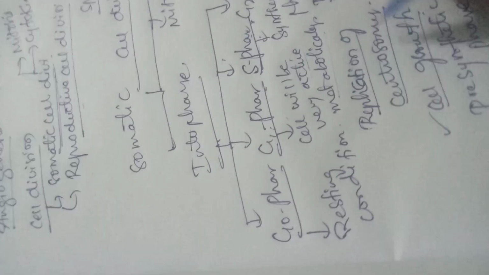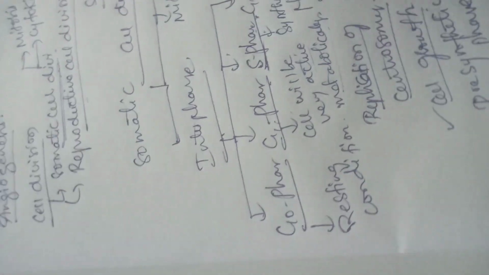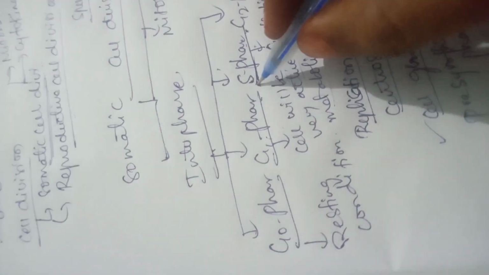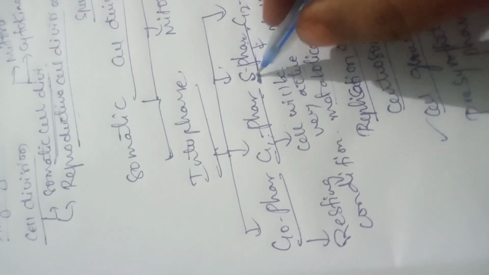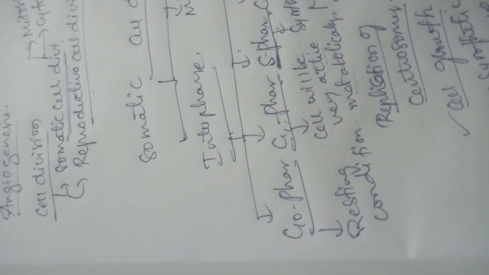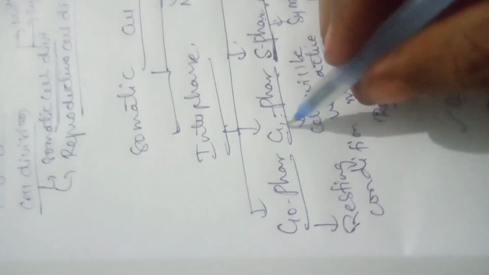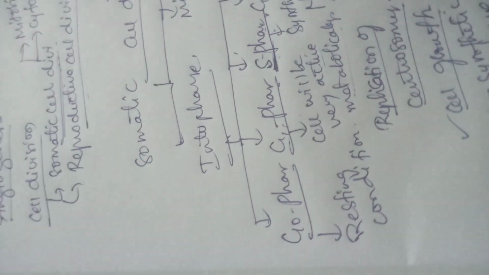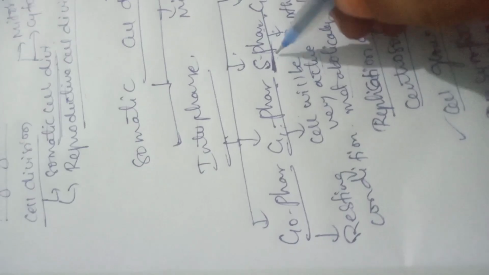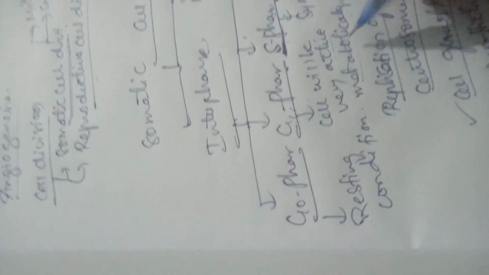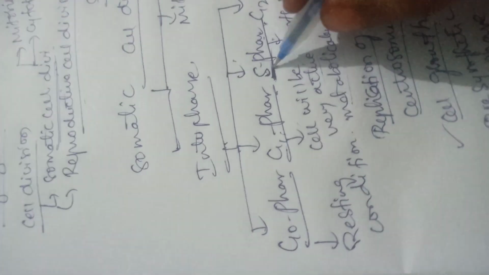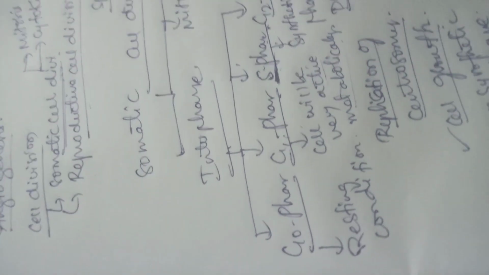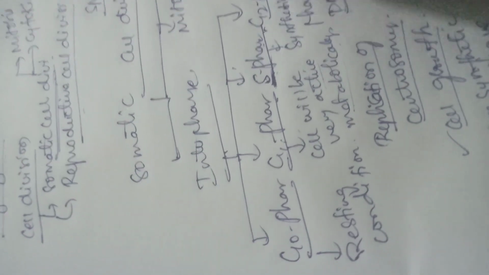So in this S phase there is formation of new DNA, and all the components that are required for the formation of new DNA through replication will be formed in the G1 phase of the interphase. Next, after S phase, there is the post-synthetic phase or G2 phase.